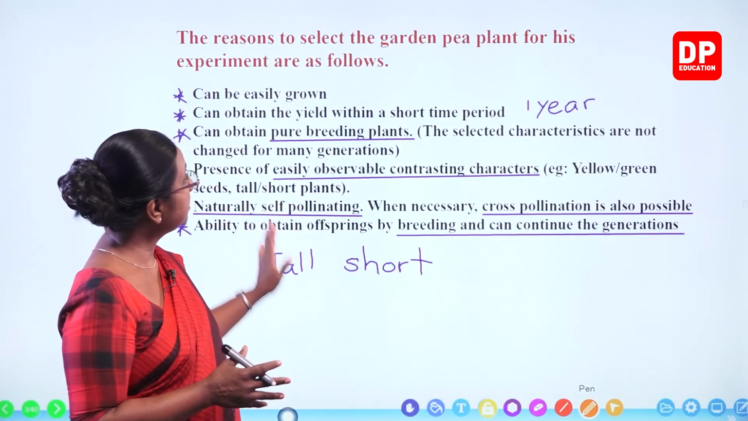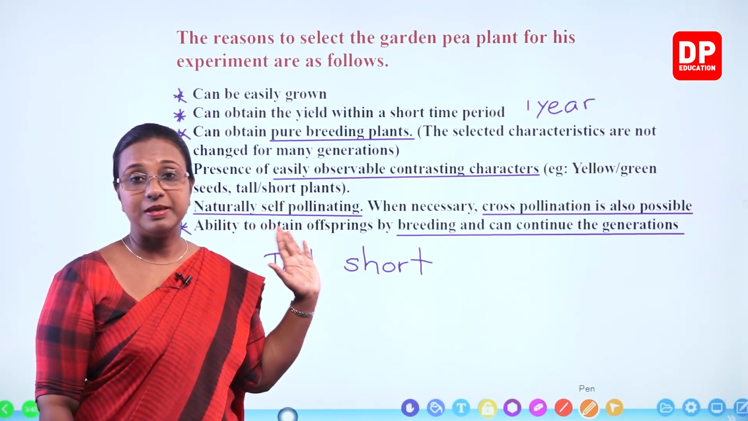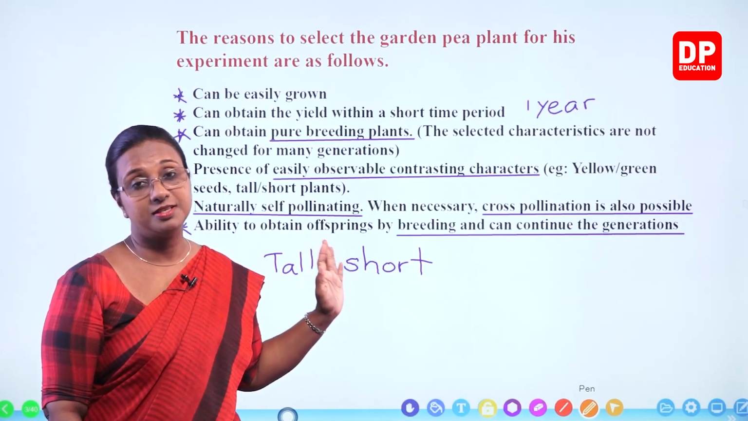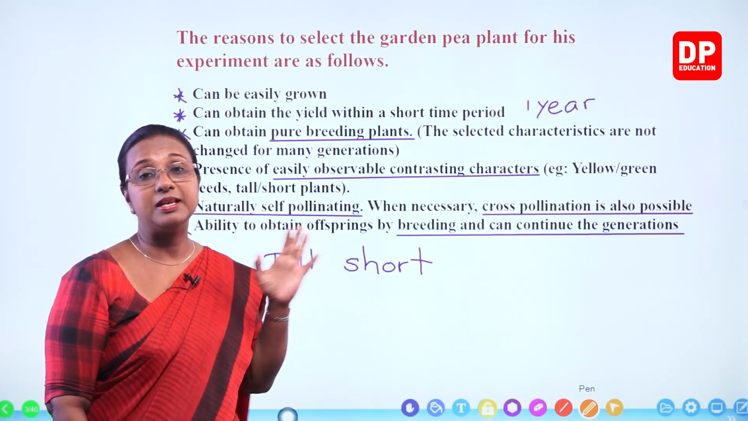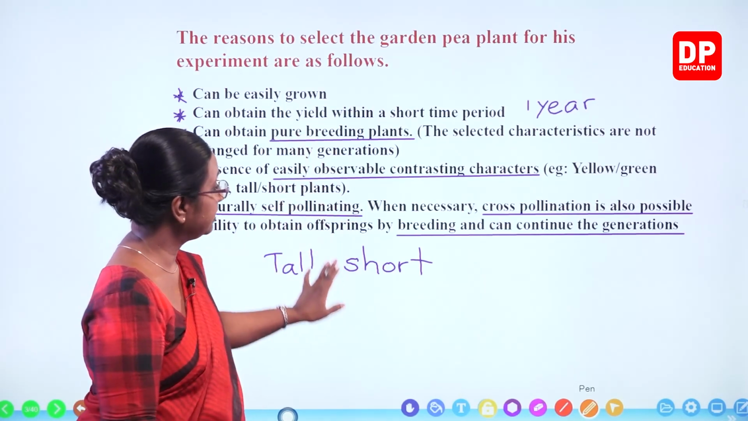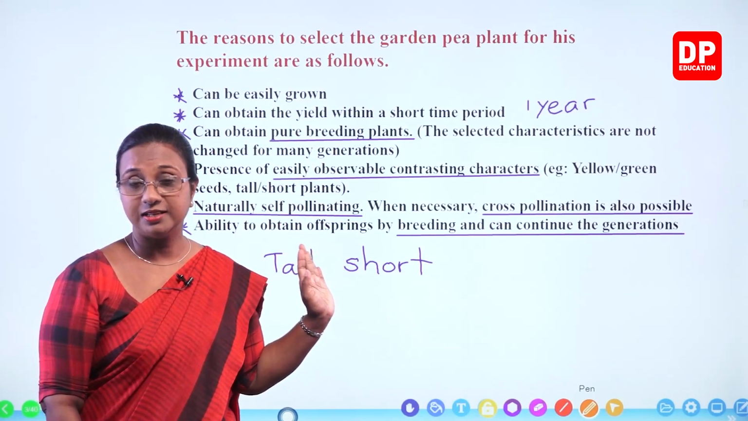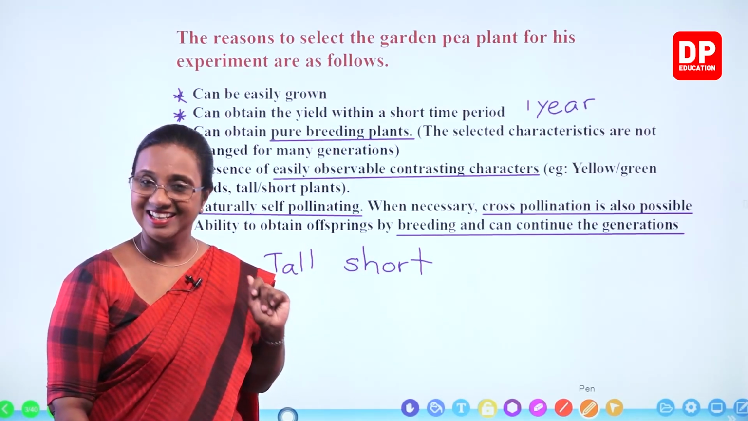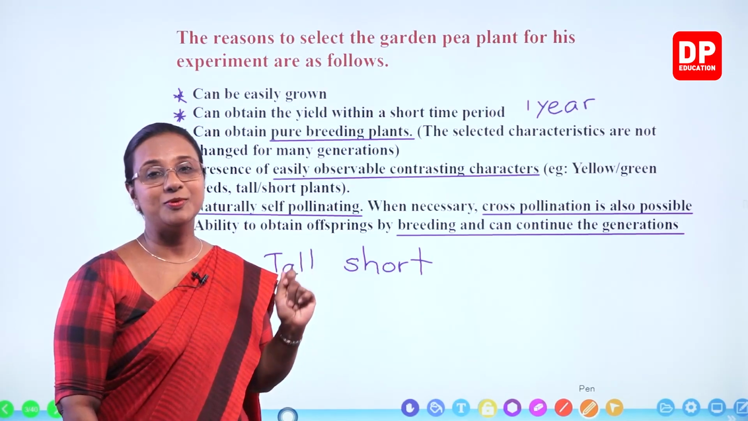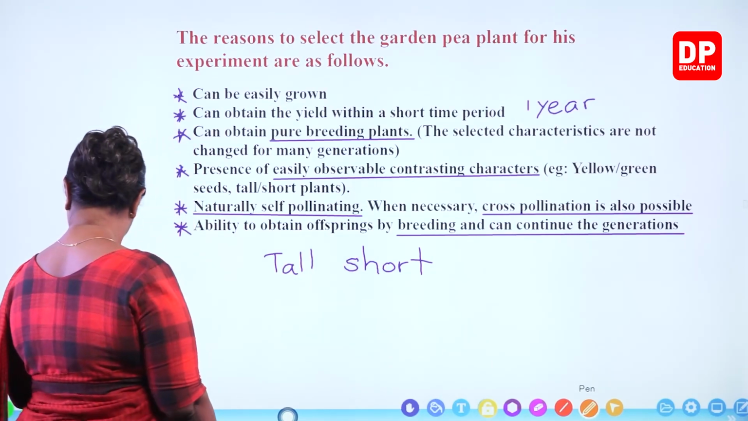So these are the reasons for selecting the garden pea plant. You all have to remember these reasons, students. Pisum sativum was selected by Gregor Mendel for his experiments, and these are the reasons for selecting that plant. I'm sure you all can understand that clearly. So with that, we'll move on to the next slide.